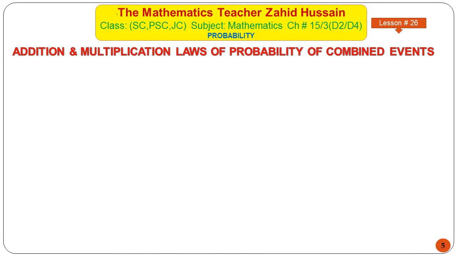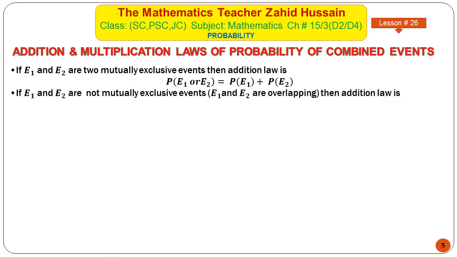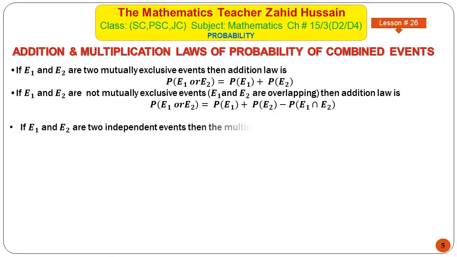Addition and multiplication laws of probability of combined events. If E1 and E2 are two mutually exclusive events, then addition law is probability of E1 or E2 is equal to probability of E1 plus probability of E2. If E1 and E2 are not mutually exclusive events, then addition law is probability of E1 or E2 is equal to probability of E1 plus probability of E2 minus probability of E1 intersection E2. If E1 and E2 are two independent events, then the multiplication law of probability is probability of E1 and E2 equals probability of E1 times probability of E2.